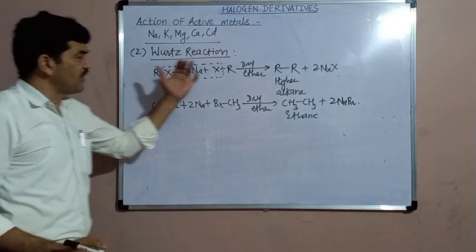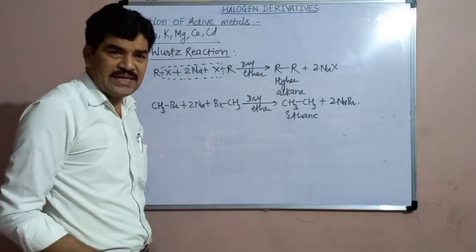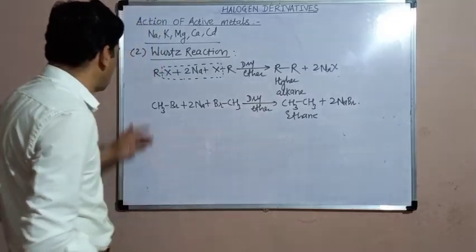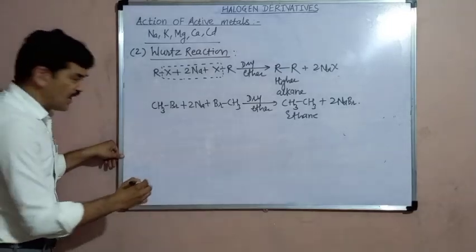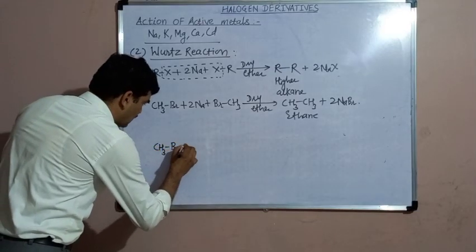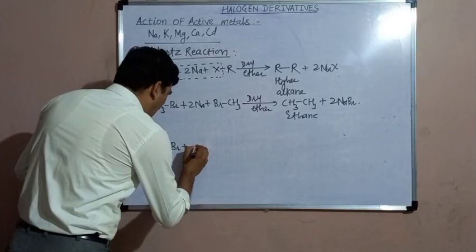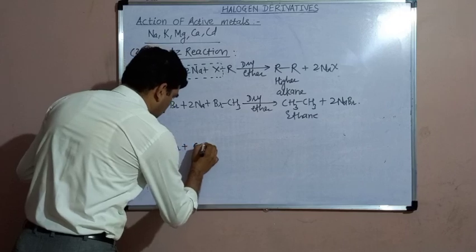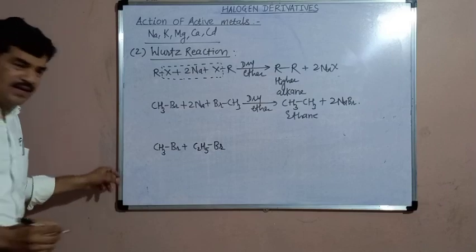So Wurtz reaction is a very important reaction for the preparation of higher alkanes, that is, the alkanes with double the number of carbon atoms as the carbon atoms in the alkyl halide. In this Wurtz reaction, if we take different alkyl halides, suppose here methyl bromide and ethyl bromide, these are the different alkyl halides.